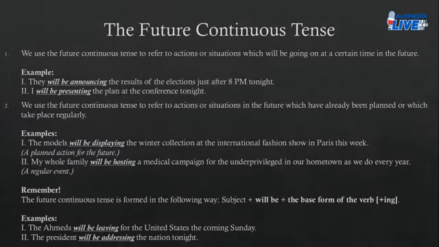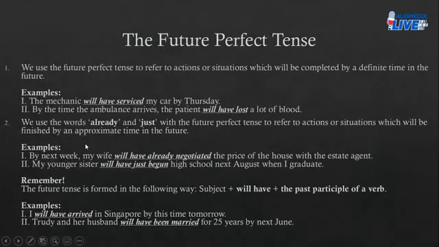All right, moving forward to the next slide. The future perfect tense. We use the future perfect tense to refer to actions or situations which will be completed by a definite time in the future. Okay, this is a little tricky, but completely understandable. Let's pay attention. So you see, you expect certain things to happen in the future by a specific time, within a certain time, right?